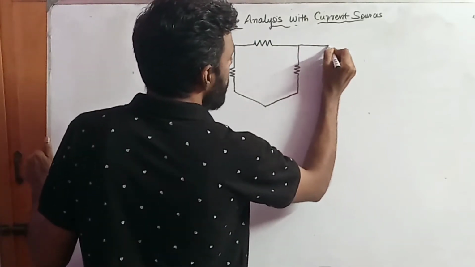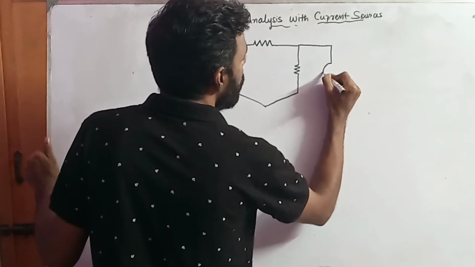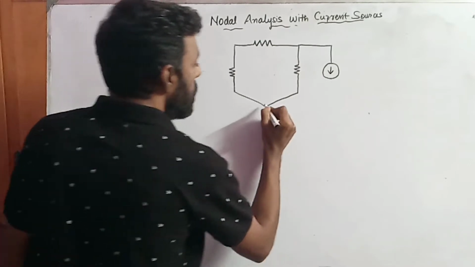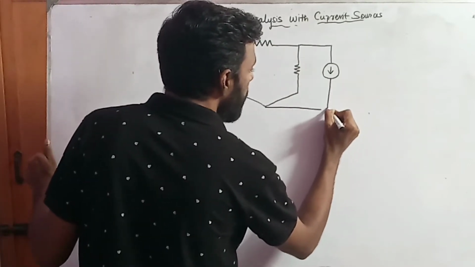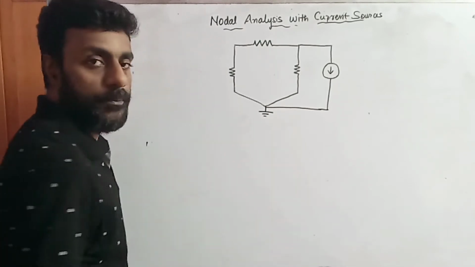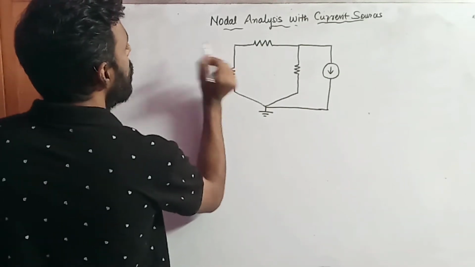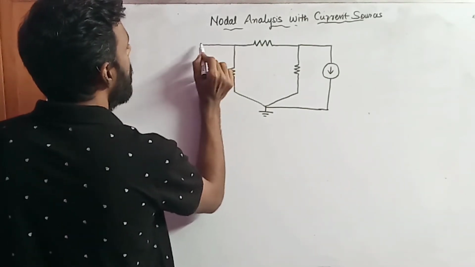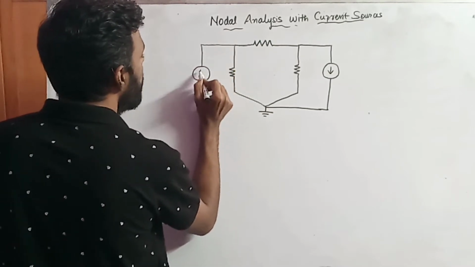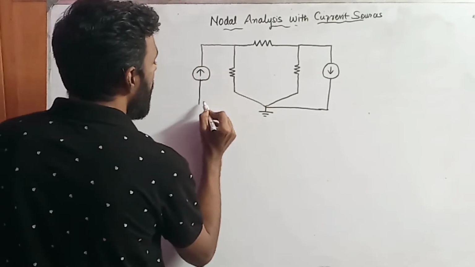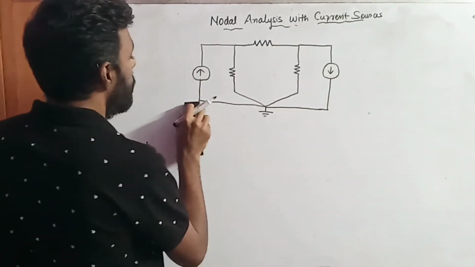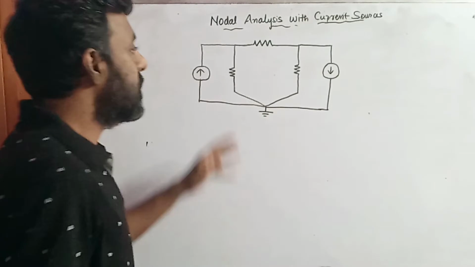You have another branch in which a current source is being connected. This point is connected to the ground potential. So now here also you have another branch in which another current source is connected, and this in turn is connected to the ground potential, that is the earth. Okay, so this is the circuit diagram.